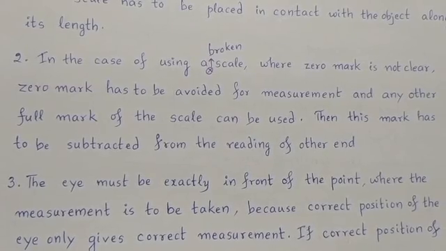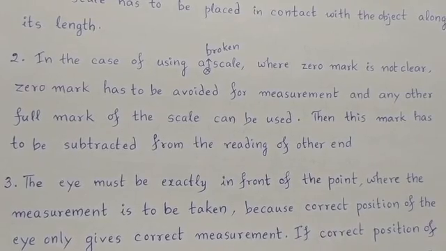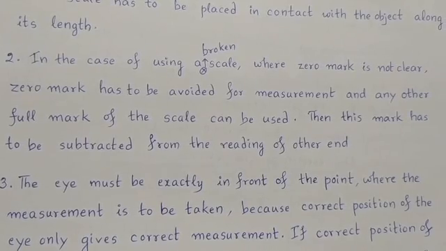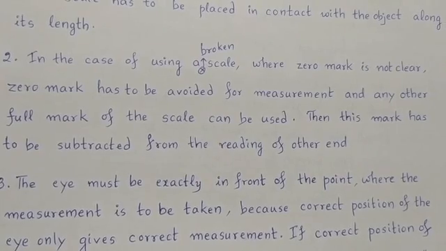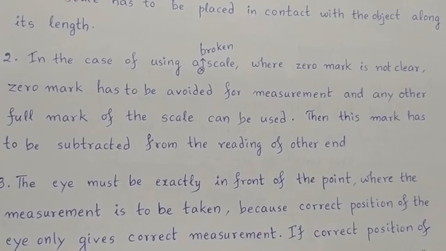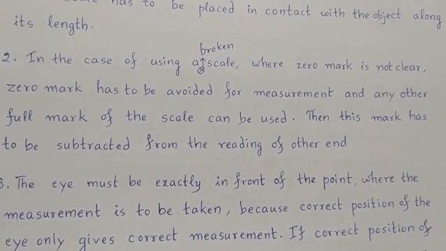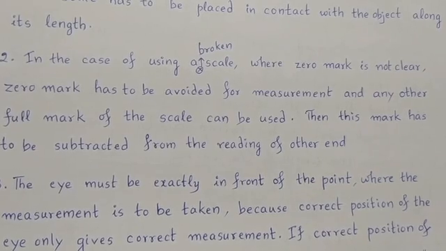And this full mark of the scale has to be subtracted from the reading of the other end. We will read the other end also, right? For example, a broken scale is taken. The 0 mark is not clear, and even number 1 also is not clear. From number 2 onwards you have taken, and finally on the scale you have seen it ended at 14.